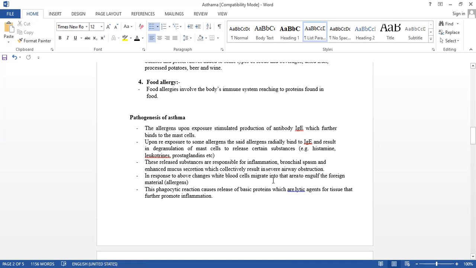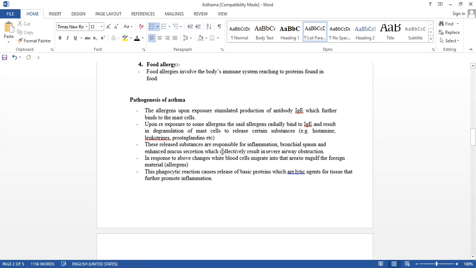When the mast cells degranulate, what happens? They release certain substances. Which type of substances? Histamine, leukotrienes, prostaglandins, isn't it? These are the bronchoconstrictors. Okay.